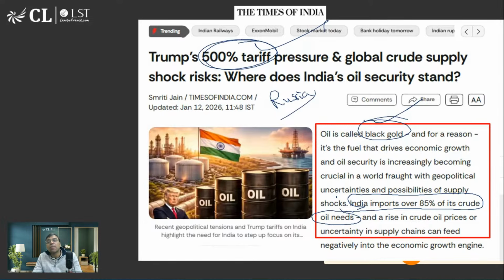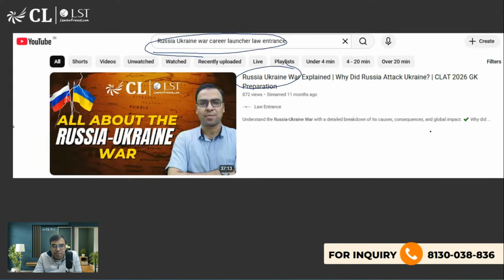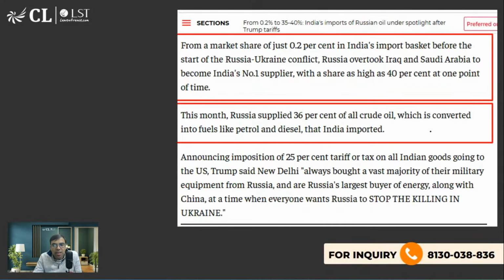So we are very much dependent, and this is natural. We cannot change it, because the oil and natural gas actually is a gift of God. So that is what the main thing is.